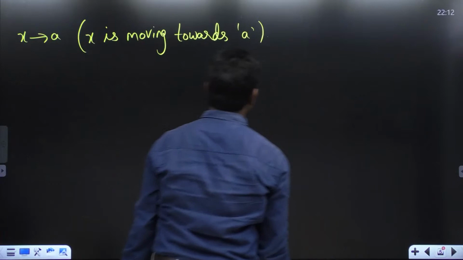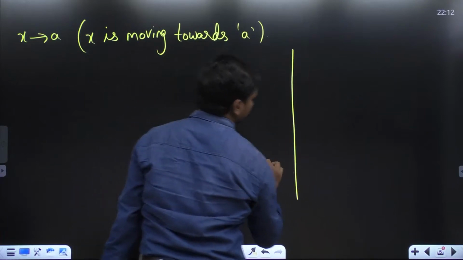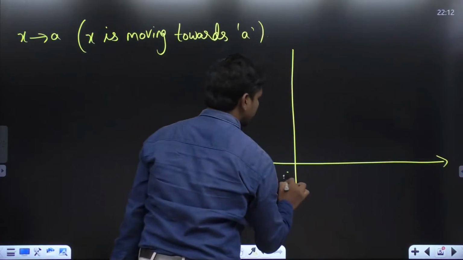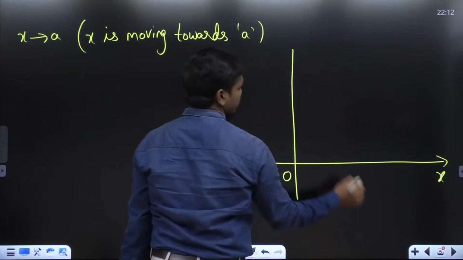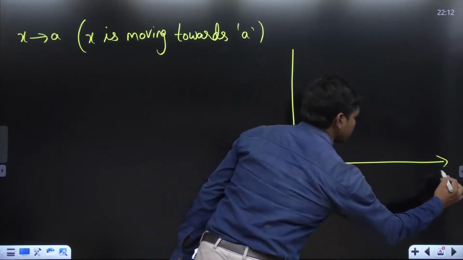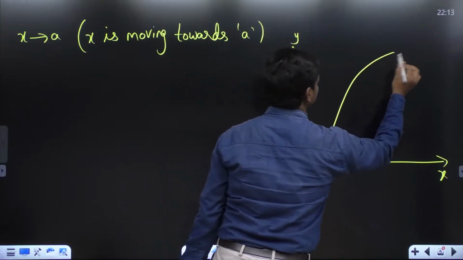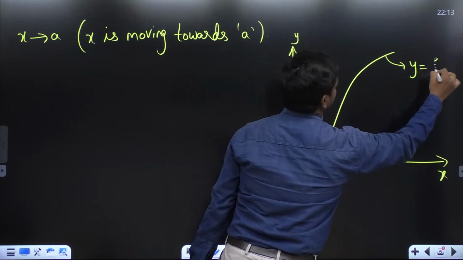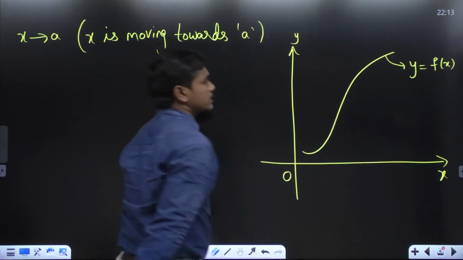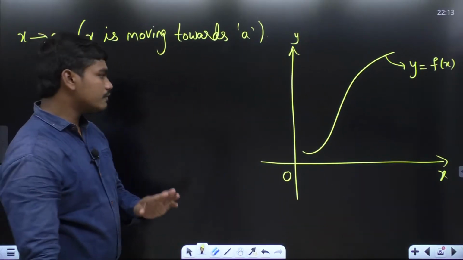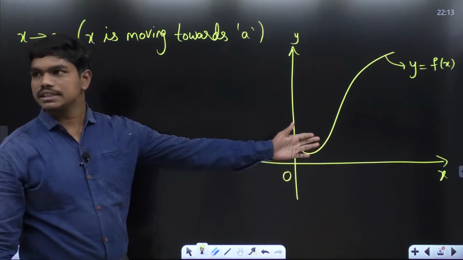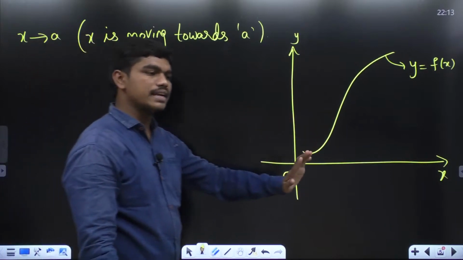Look, I'll tell you. This is the origin, this is the x-axis and this is the y-axis. Let us suppose you have a curve something like this, some random curve, y is equal to f of x. This is just a common graph; y is equal to f of x can be any function. We are not defining it at the moment.